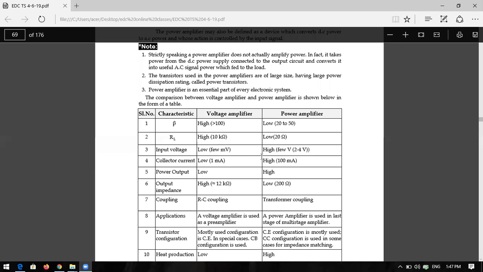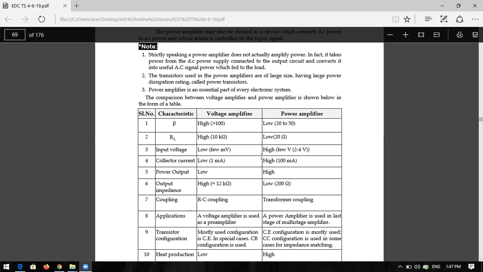You have to write down these points in your notes, very important. They will ask a three marks or five marks question. They will directly ask what is the difference between voltage and power amplifiers, distinguish between voltage and power amplifier. So what type of coupling is used in the voltage amplifier?